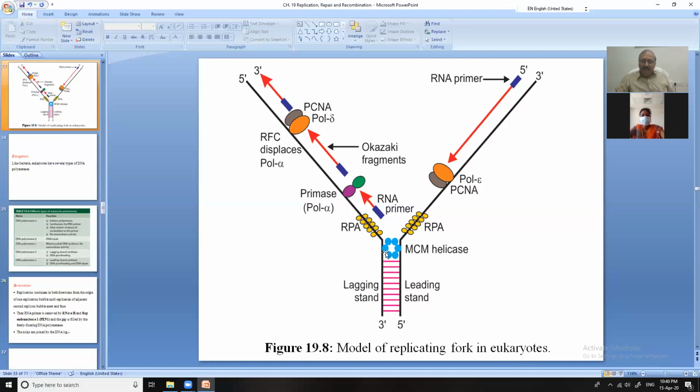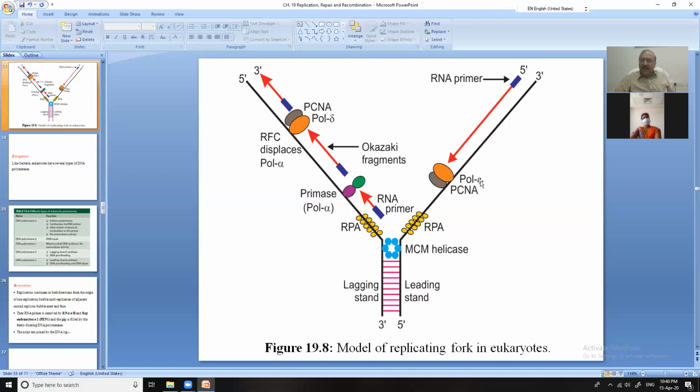It is the MCM helicase, and Okazaki fragments are formed. Later on, this RNA primer is removed. It is not a problem in the leading strand, as it is a continuation of the new DNA. Here you will find the small pieces.